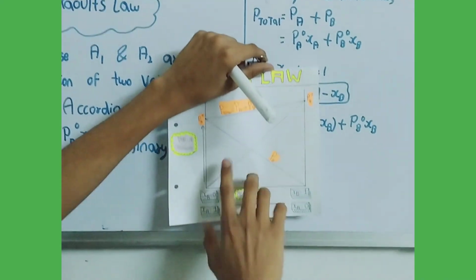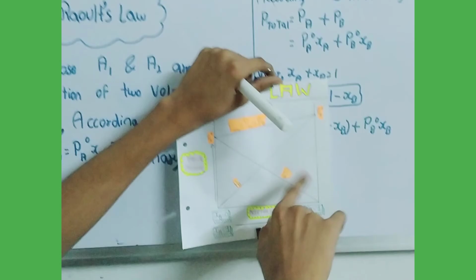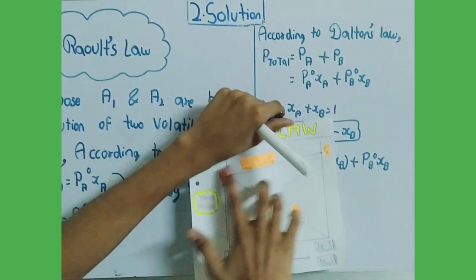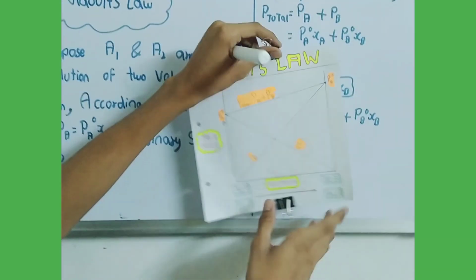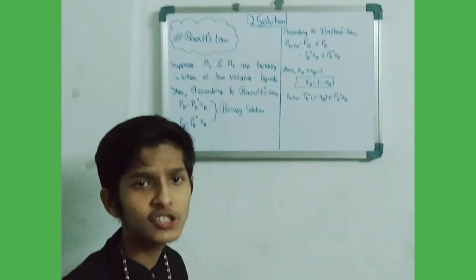So this is the graph, and now we know that we can simply find the total pressure by adding every point of the graph. So P total will become PA plus PB. I hope that you have understood this graph. Okay, so we have completed Raoult's law. In the next video, we will be talking about the ideal solution and the non-ideal solution.